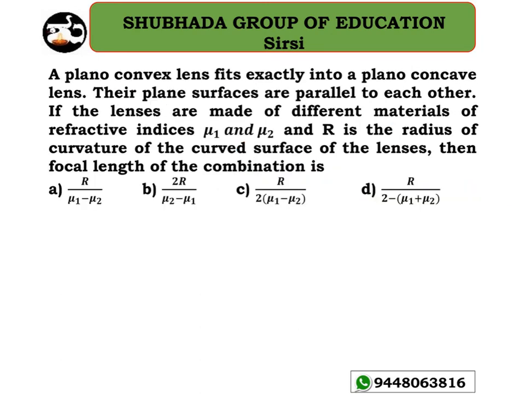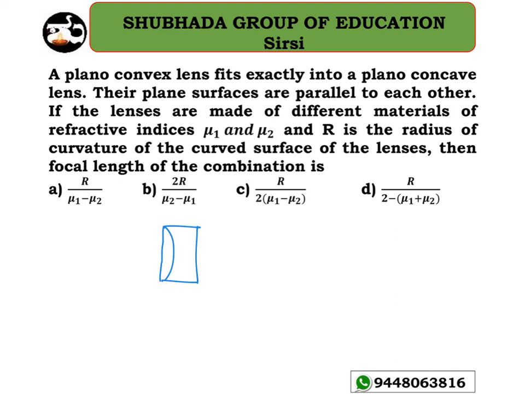Okay, last problem. A plano-convex lens fits exactly into a plano-concave lens. Okay, so please try to draw the diagram now. This is the plano-convex lens with the plano-concave lens. Okay, so now this is the ray diagram. If the lenses are made of different materials, different indices, mu1 and mu2 here.